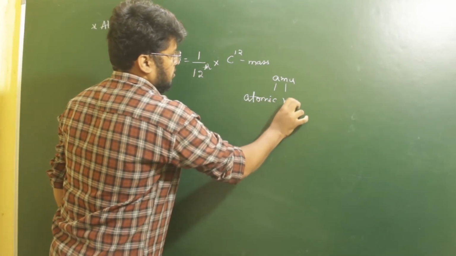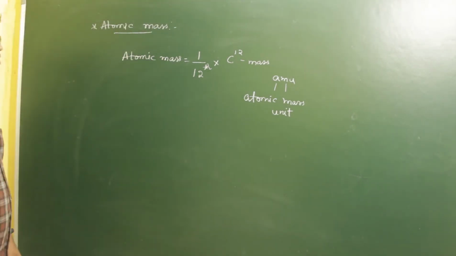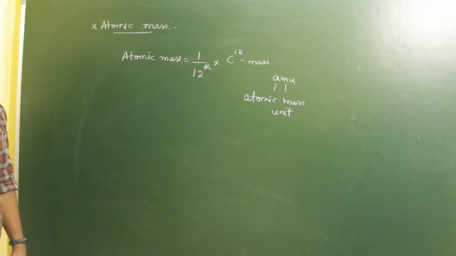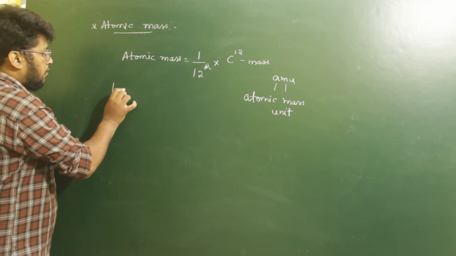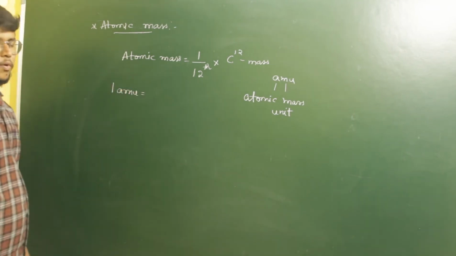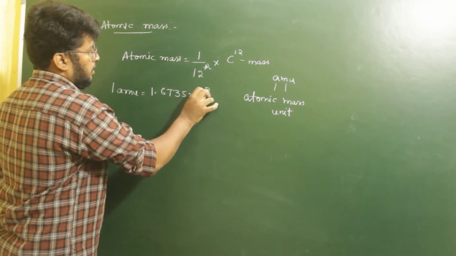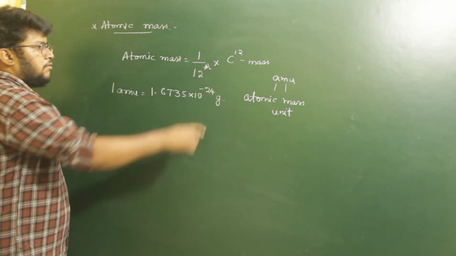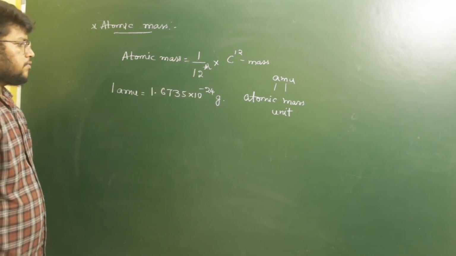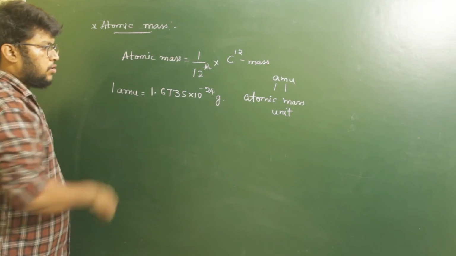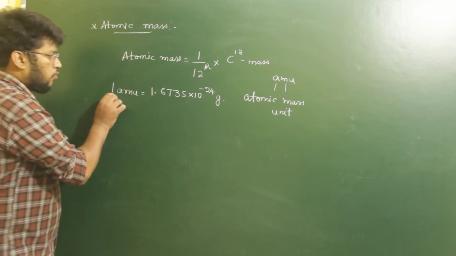This atomic mass unit is taken as 1 by 12 of the mass of C-12, where C-12 is nothing but the carbon-12 isotope. We have found that 1 AMU is equal to 1.6735 into 10 to the power minus 24 gram. That is, we have taken the carbon-12 isotope's mass and divided that by 12, so that we found it as 1 AMU. That 1 AMU is equal to 1.67 into 10 to the power minus 24 grams. So this is the value of 1 AMU.